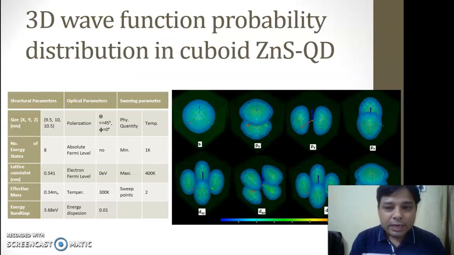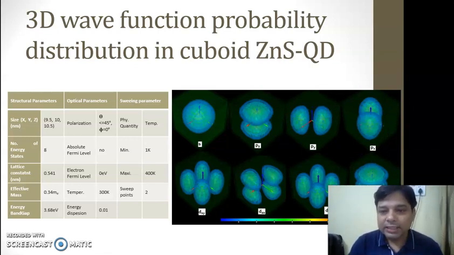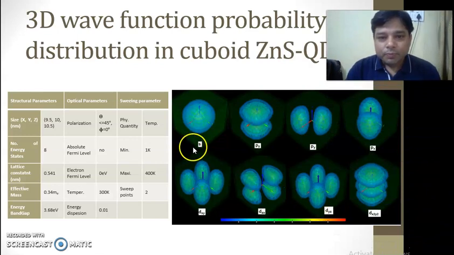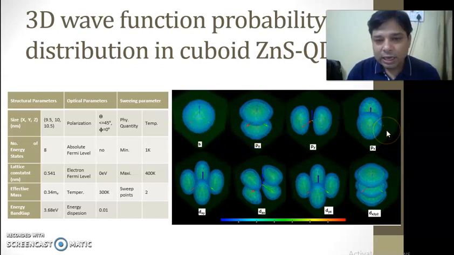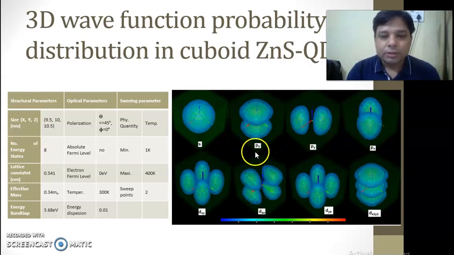When we simulate a typical 9.5 by 10 by 10.5 nanometer cuboid quantum dot of zinc sulfide, for the first 8 energy states, we get 8 orbitals like this. As you can see, the ground state is much similar to the s orbital, the next 3 states are showing dumbbell shaped orbitals, and the next 4 are showing d orbital type electronic distribution.